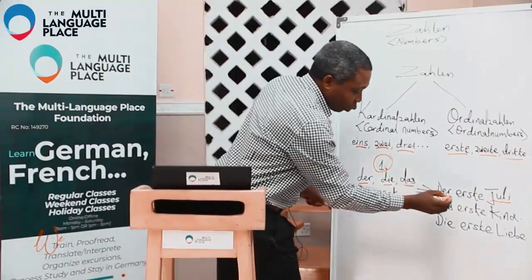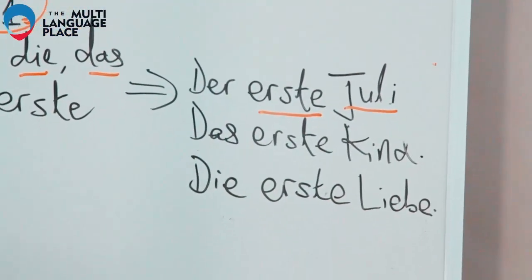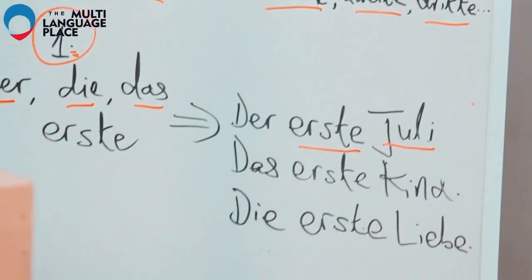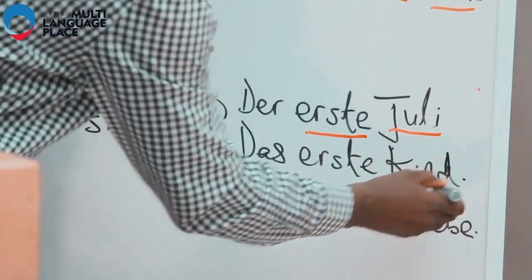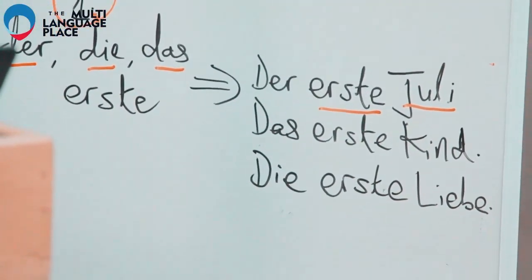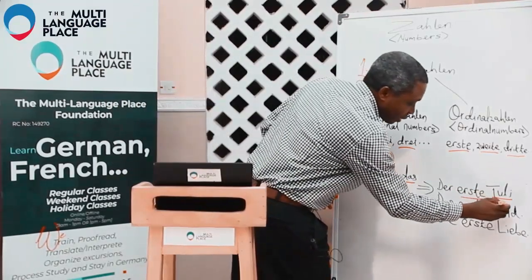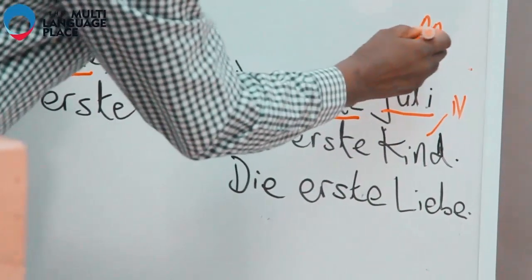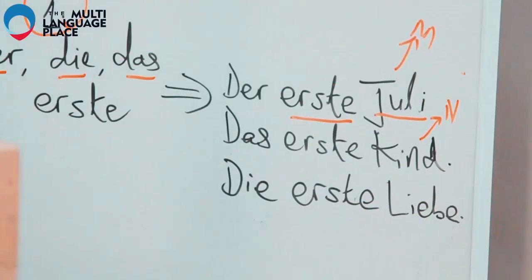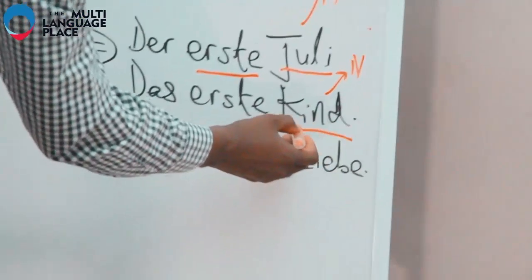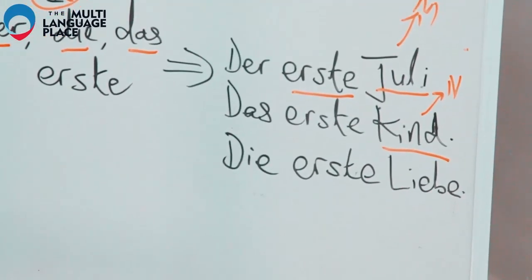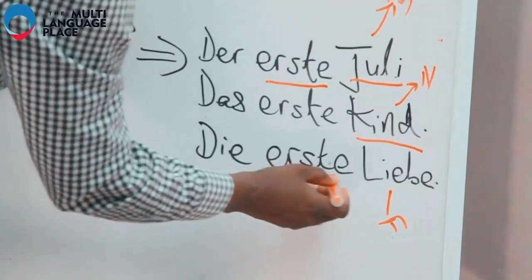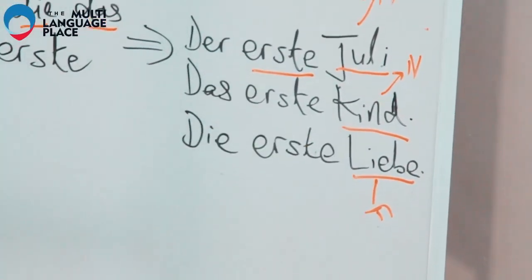And then we go to the next one. So we have the erste here. The second one, we have das erste Kind. What is that talking about? That's the first child. And remember, this child is neuter. This one is masculine, so definitely this one will be der, this one will be das. And then we go to the third one. We have die erste Liebe. This one is feminine. So we have die erste Liebe, the first love.